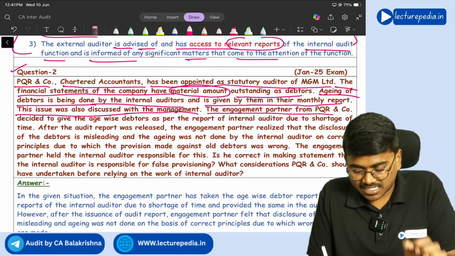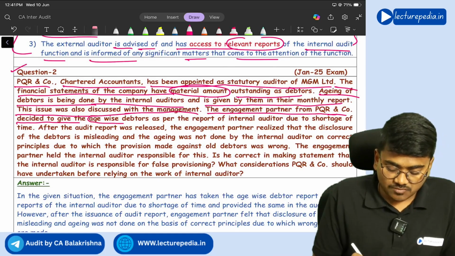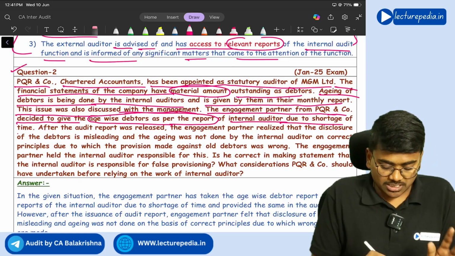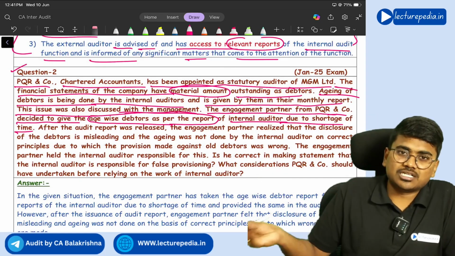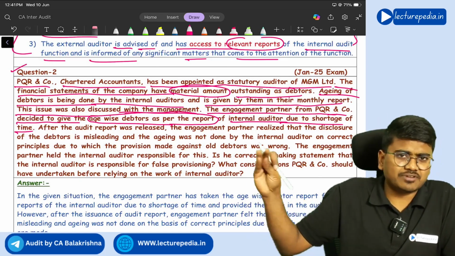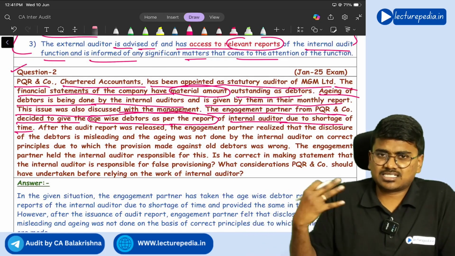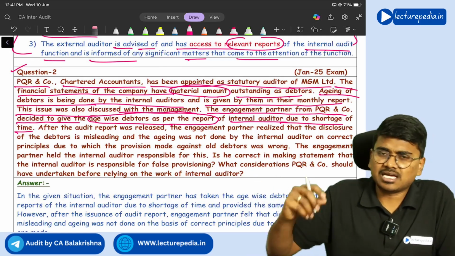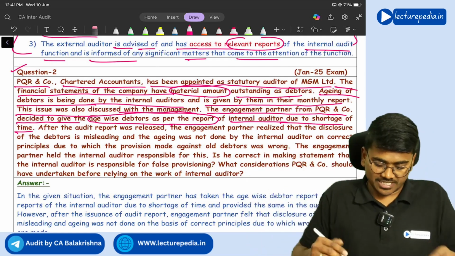The engagement partner from PQR and Co decided to give age-wise debtors as per the report of the internal auditor due to shortage of time. Now the external auditor has decided to give the disclosure in the financial statements about the age of debtors as per the work done by the internal auditor only. Since the time available was very less, the external auditor did not perform any aging schedule of debtors. He has used the same aging schedule that was prepared by the internal auditors.